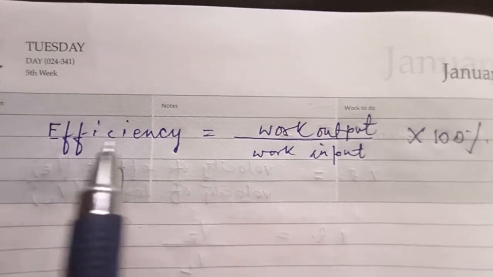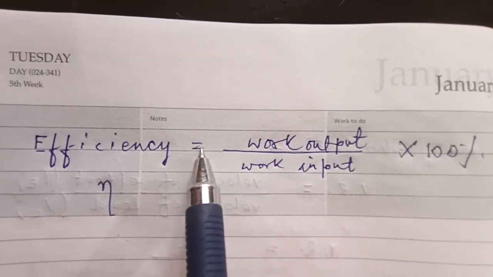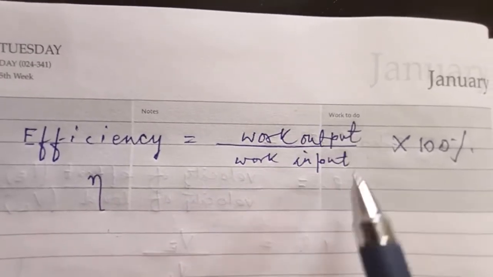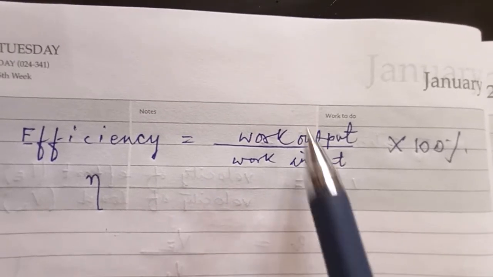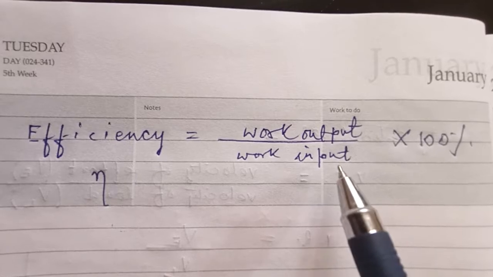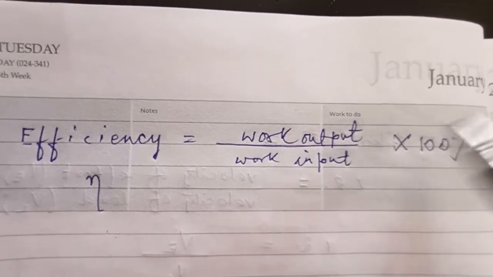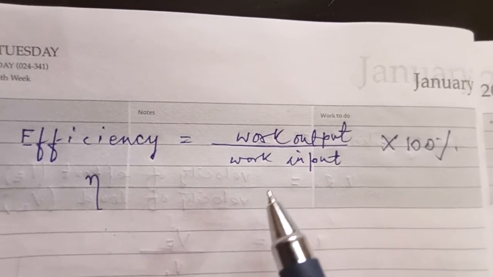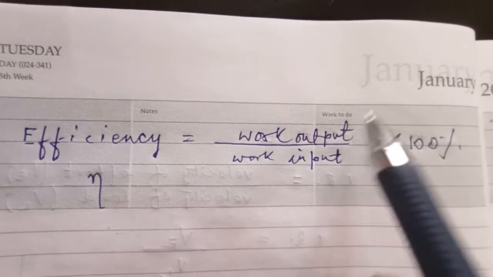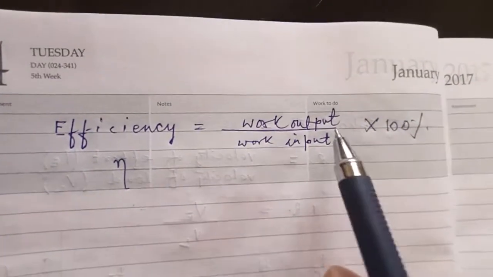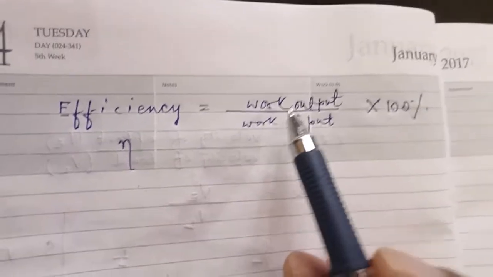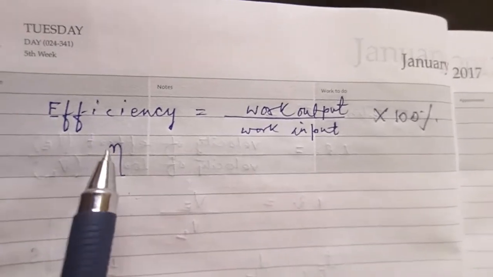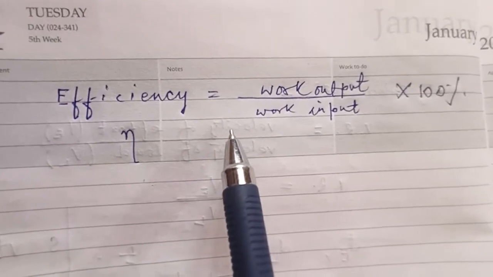Because eta equal to 1 means the efficiency of the machine has reached its maximum, that is 100%. But in order to have 100% efficiency, the work output and work input both need to be equal, which is not possible. Some work done at the input level will always be wasted as heat energy due to the friction between different moving parts of the machine. So the 100% work input can never be converted to the work output. As a result, this will be a fraction, and when multiplied by 100, it will always be less than 100%. That is, it is always less than unity, and efficiency can never be 100% for an actual machine.